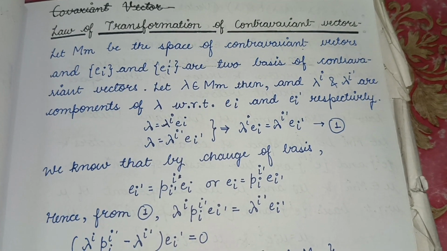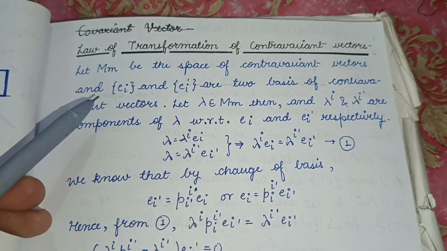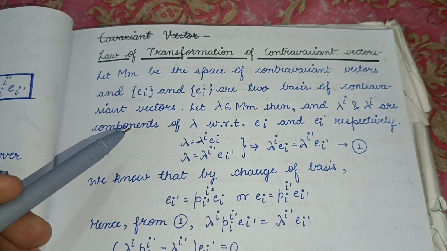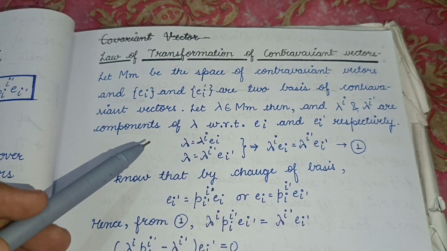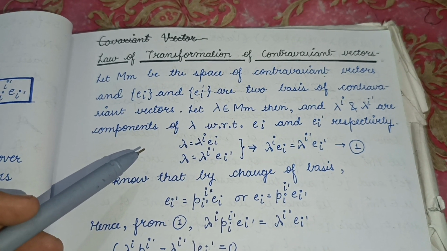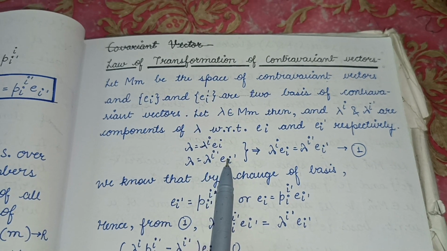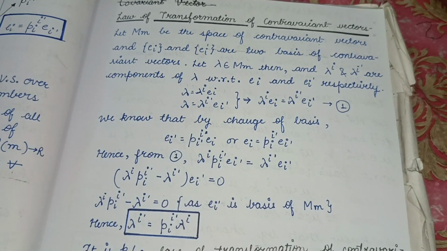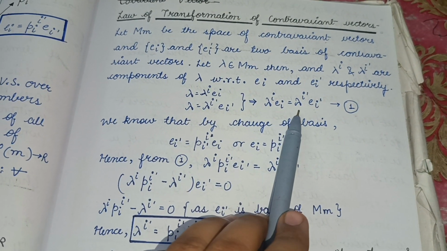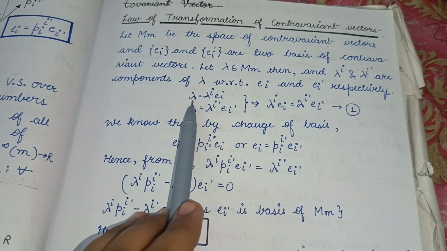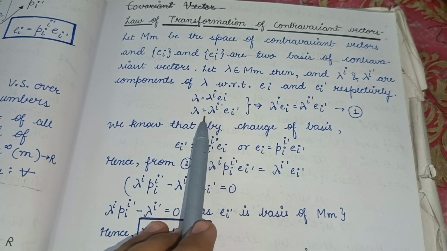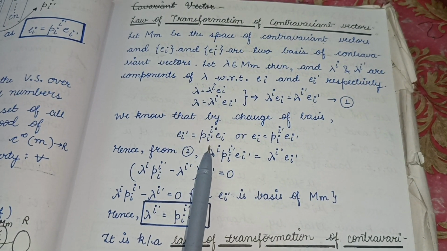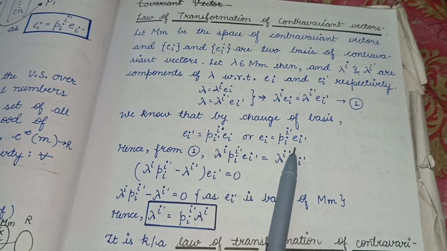Understand what is the law of transformation of contravariant vector. So let Tm be the space of contravariant vectors and Ei and Ei dash are two bases of contravariant vectors. Let lambda belong to Tm and lambda i and lambda i dash are components of lambda with respect to Ei and Ei dash respectively. So we can write lambda as lambda i Ei and also we can write lambda as lambda i dash Ei dash. So from here we will get lambda i Ei equals lambda i dash Ei dash. From these two equations we have put lambda as the same, so we will get lambda i Ei as lambda i dash Ei dash. And we know that by change of basis we can write Ei dash equals P i i dash Ei or Ei equals P i dash i Ei dash.